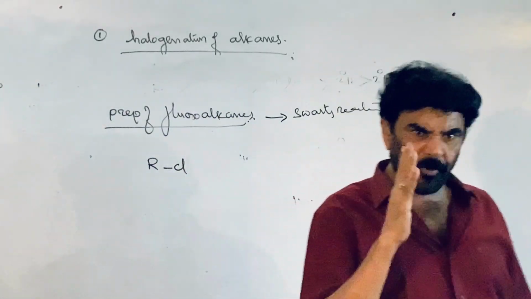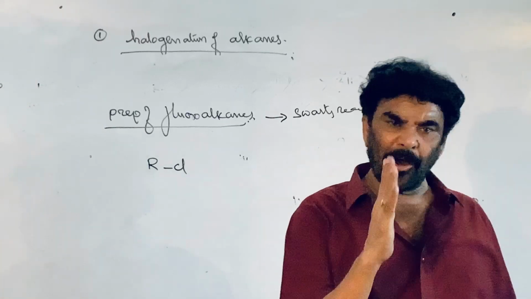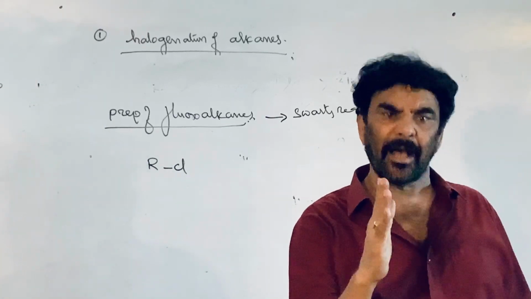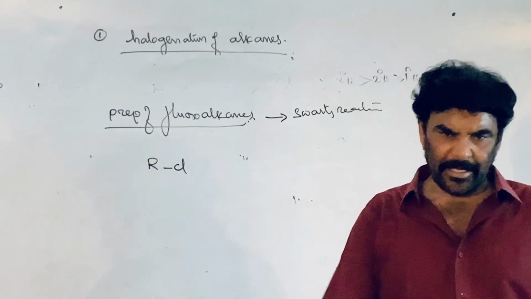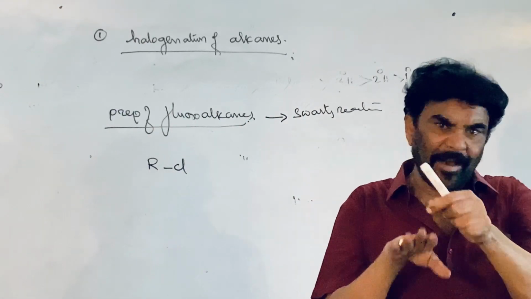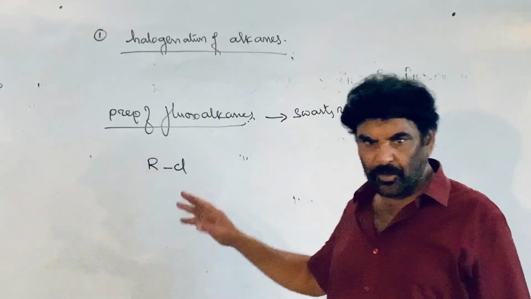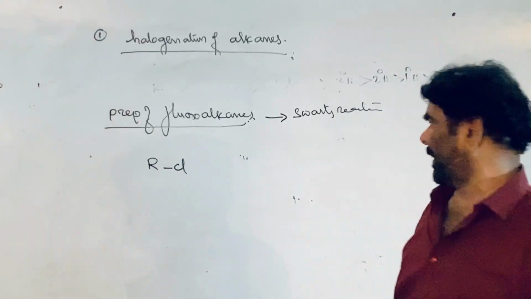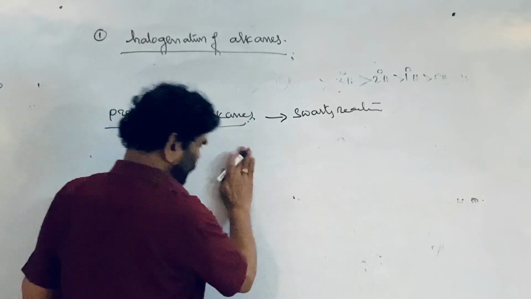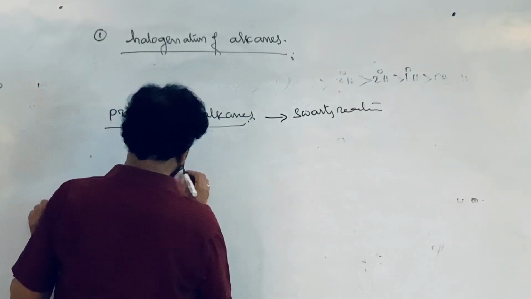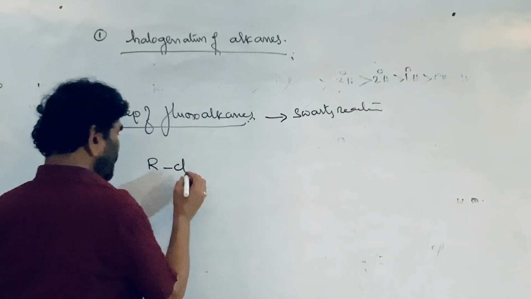In the Schwarz reaction, chloroalkanes and bromoalkanes are converted into fluoroalkanes. That is, we are introducing the fluorine atom into the molecule through the chlorine and bromine. This is a replacement, substitution reaction. It is the Schwarz reaction.